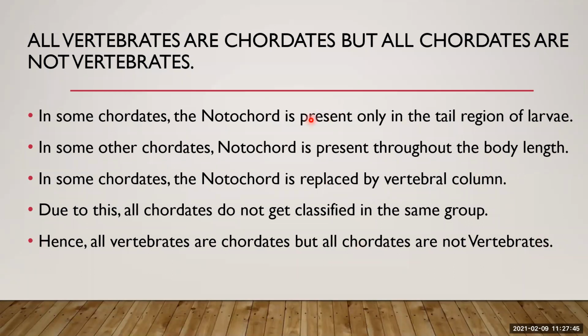So you have to write down all these points: the notochord is present only in the tail region, the notochord is present throughout the body length in some chordates, and in some chordates the notochord is replaced by vertebral column. Because of this, they are not classified into the same group, and hence all vertebrates are chordates, but all chordates are not vertebrates. Okay.